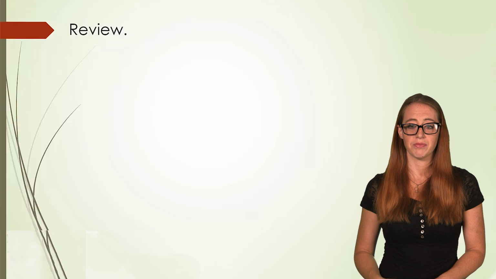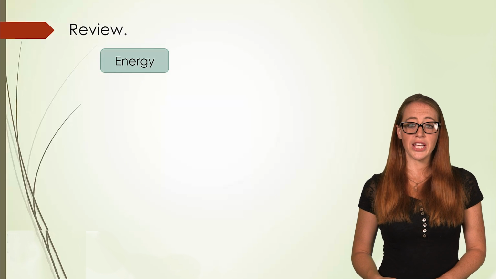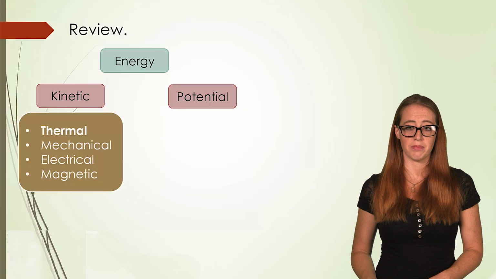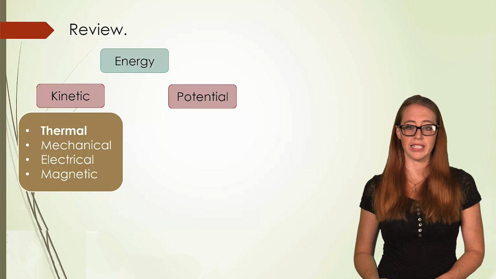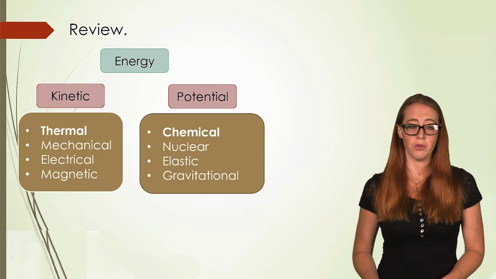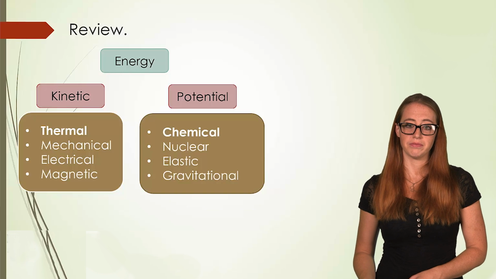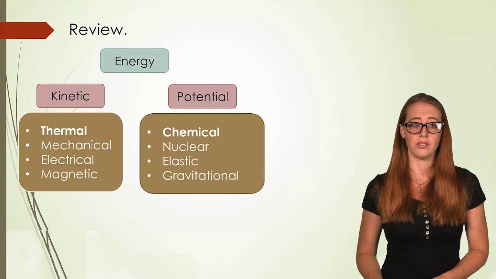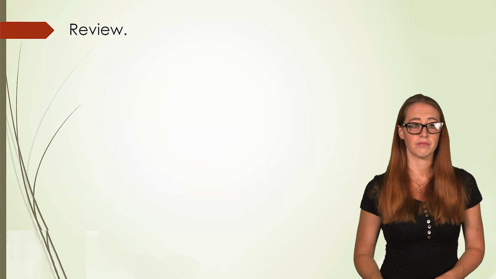Now let's review everything we've done. We'll first start with a review of just the energy, and then we'll cover all the other definitions. We had 2 main types of energy. We had kinetic and potential, and there are going to be lots of each subtype, some that I listed here that we didn't even talk about earlier, but we're going to be focusing on 2. We're going to be focusing on thermal and chemical. Later on in Chem 1, you'll also talk about electrical and nuclear. Now let's quickly review each of our definitions. Work and heat have their own videos, so I'm not actually going to review them here.